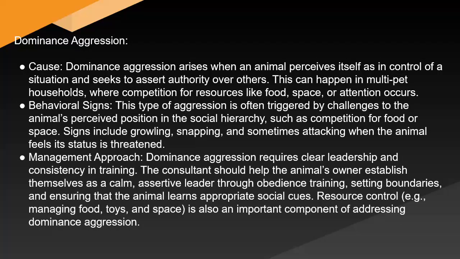Dominance aggression. Cause. Dominance aggression arises when an animal perceives itself as in control of a situation and seeks to assert authority over others. This can happen in multi-pet households where competition for resources like food, space, or attention occurs. Behavioral signs. This type of aggression is often triggered by challenges to the animal's perceived position in the social hierarchy, such as competition for food or space.